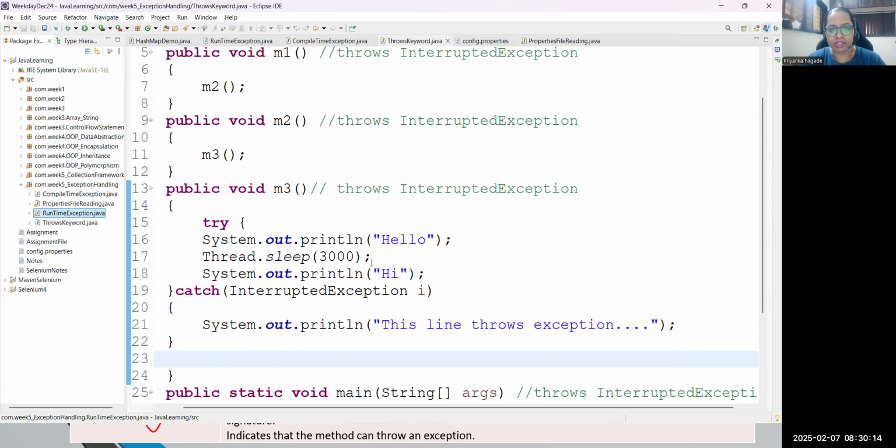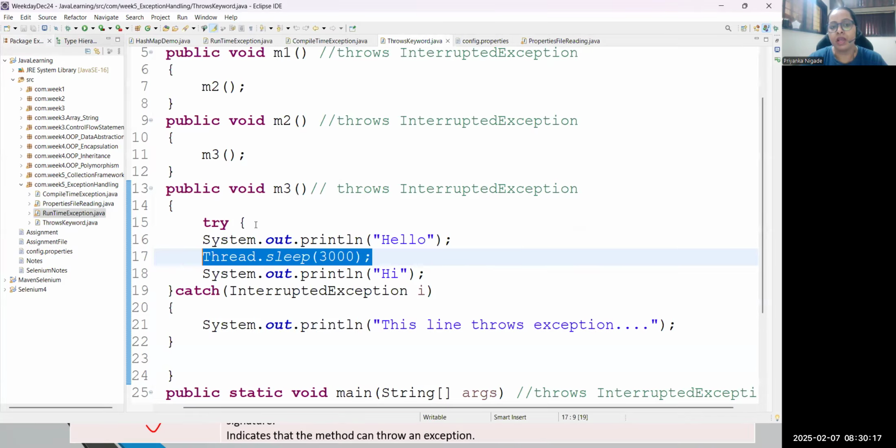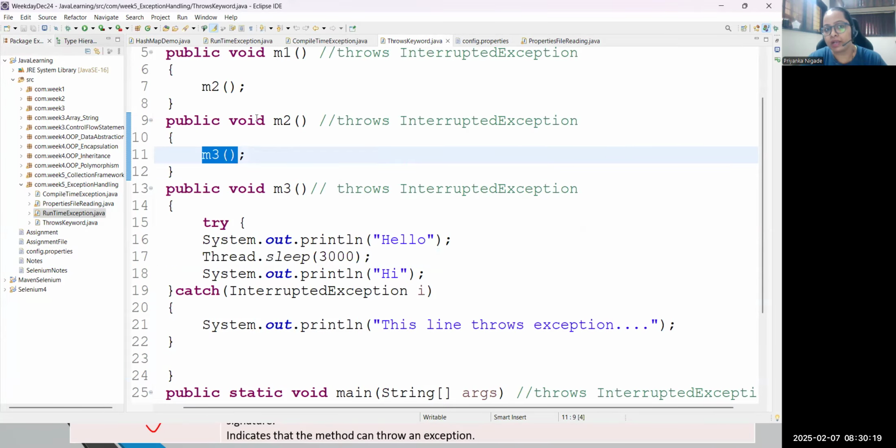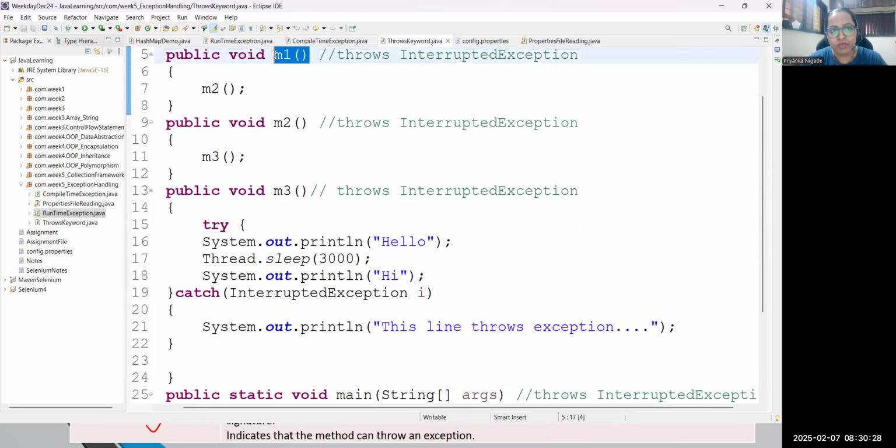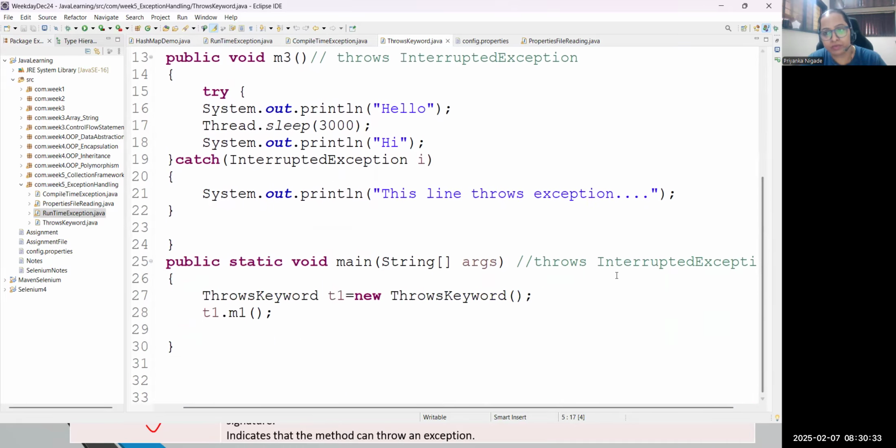Suppose I have an exception in this M3 method, and I'm calling M3 from M2, and M2 from M1, right? What is the problem in this case? For every method, you need to throw that exception. Finally, M1 we are calling in the main method, so the main method also has to throw that exception. So that is the part of the throws keyword. In every method, you need to throw it. Okay, and that's the reason you are able to handle any compile time problem using the throws keyword.